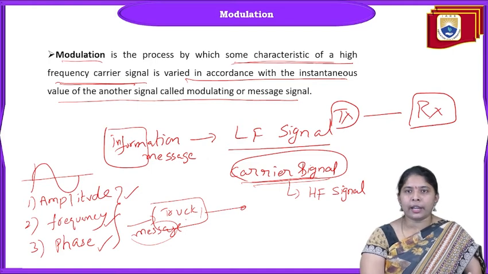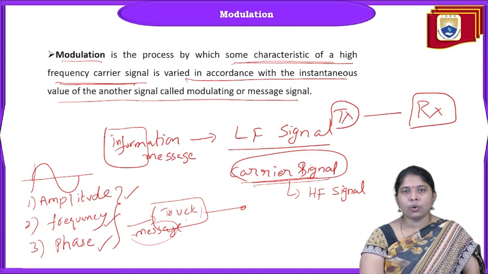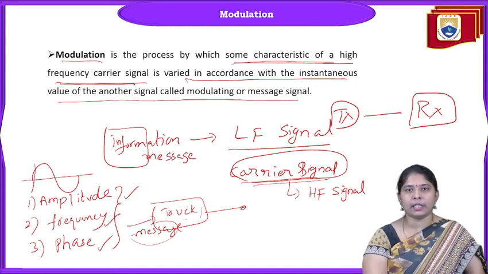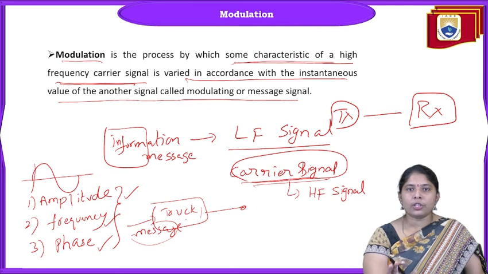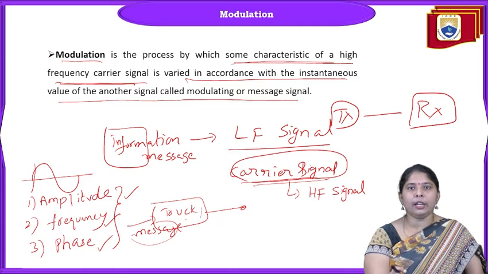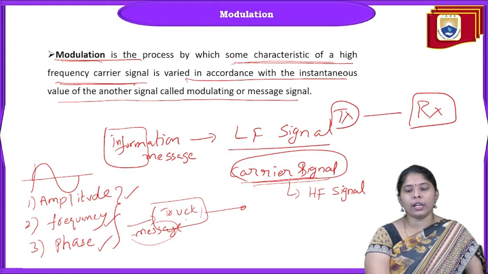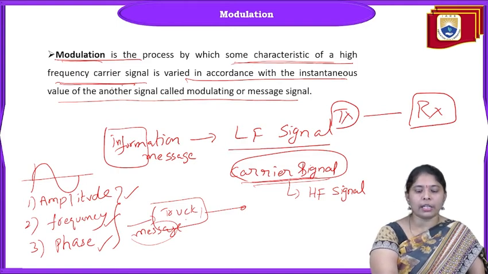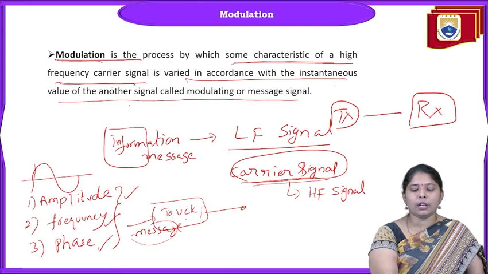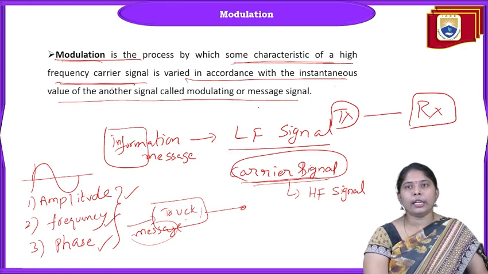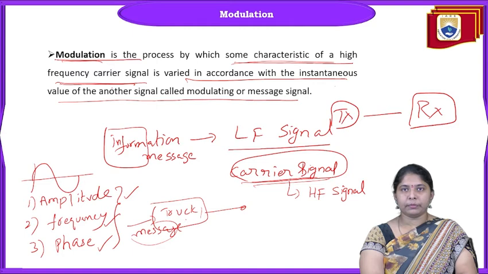So I have a carrier, and that carrier contains amplitude, frequency and phase. In which characteristic am I keeping my message signal? In the amplitude part, or the frequency part, or the phase part. Based on any one of these parts, the message signal is kept and transmitted. That is modulation. Modulation is the process of varying some characteristics of a high frequency carrier signal in accordance with the instantaneous value of the modulating signal or message signal.